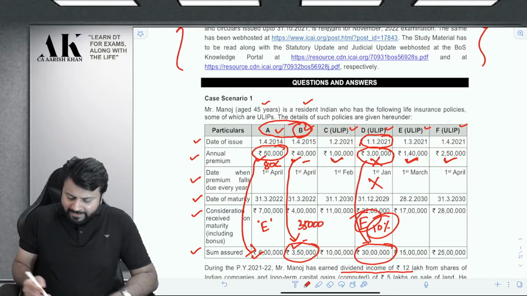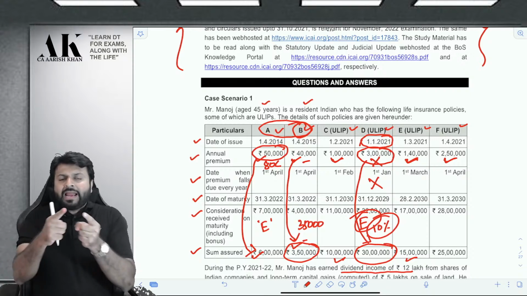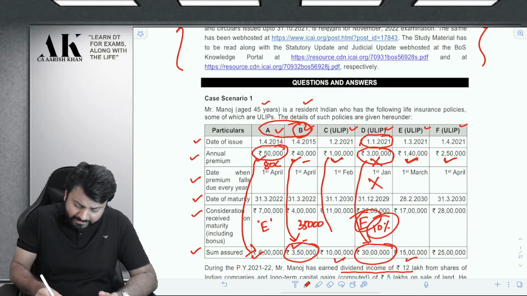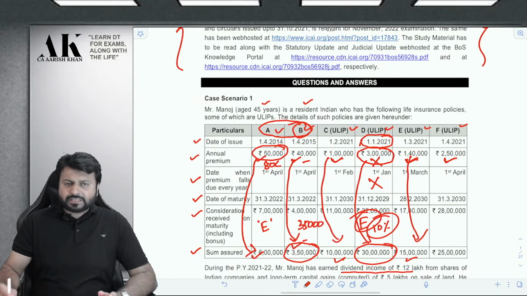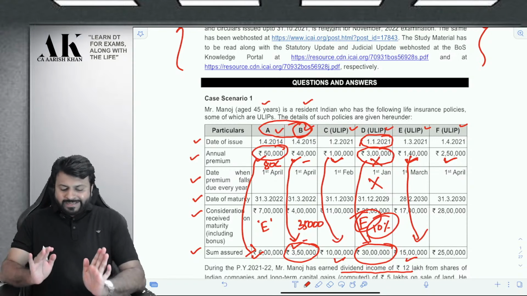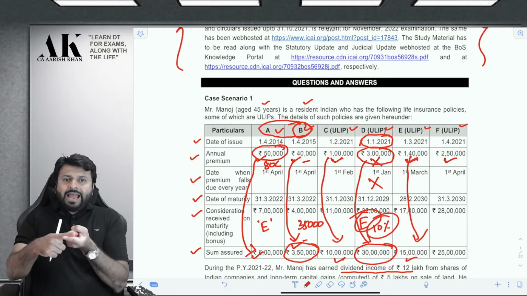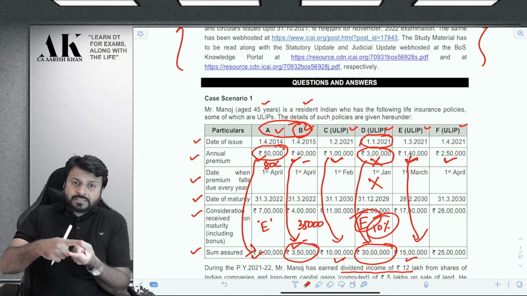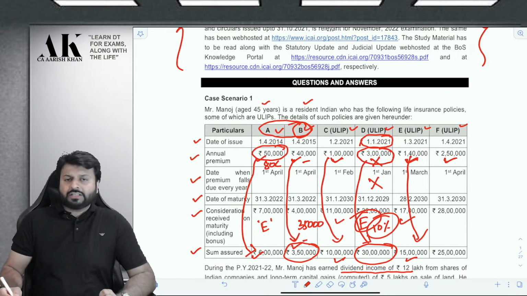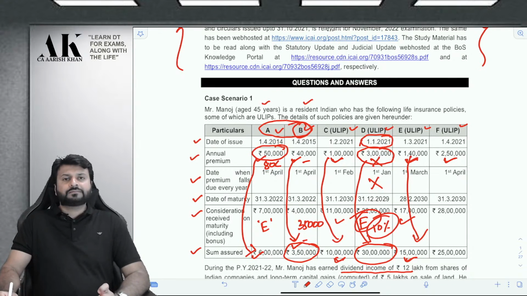If I select C and E, my 10 lakh and 15 lakh, that is 25 lakh, will be exempt. And my annual premium will also be not more than 2,50,000. And my percentage of premium is also up to 10%. You can see, so I am selecting C and E. Annual premium is 2,40,000, and the sum received will be 11 lakh and 17 lakhs, that is 28 lakhs. And sum assured is 10 lakh and 15 lakh, that is 25 lakhs.